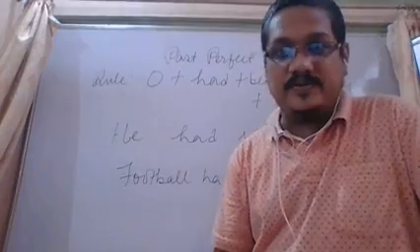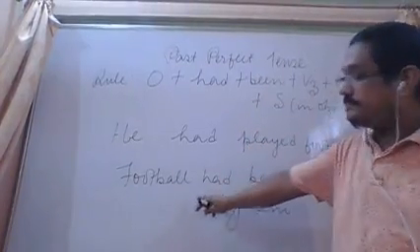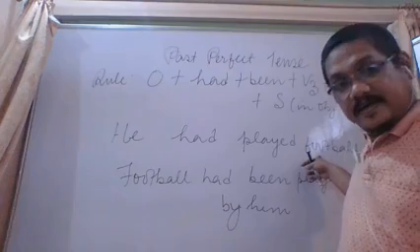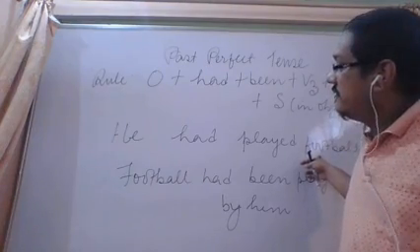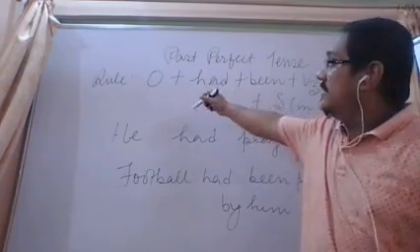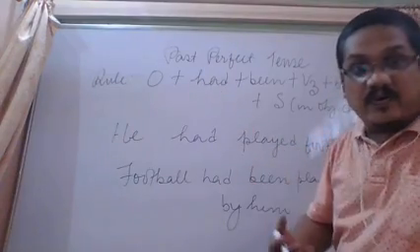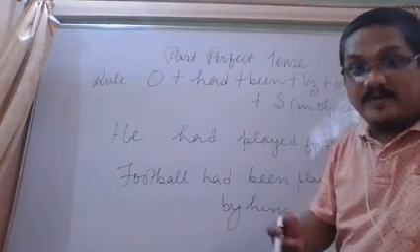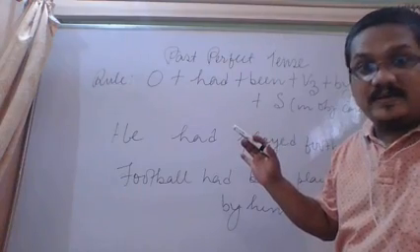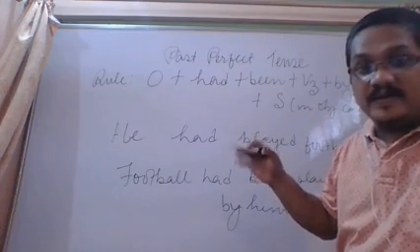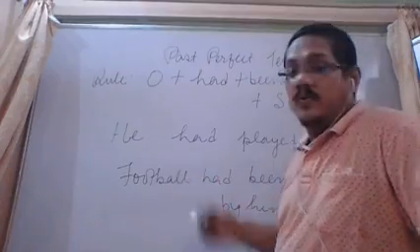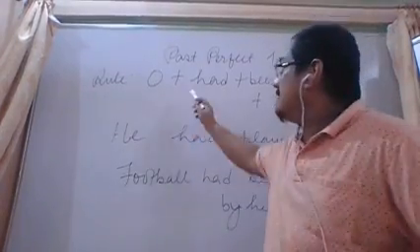One thing very important here, even if the object is in plural form, it will be only had. There is no other option. Earlier we used to have options for plural and singular numbers. Now we don't have that in past perfect tense. In past perfect tense, we don't have any option. Only one thing is there, and that is had.